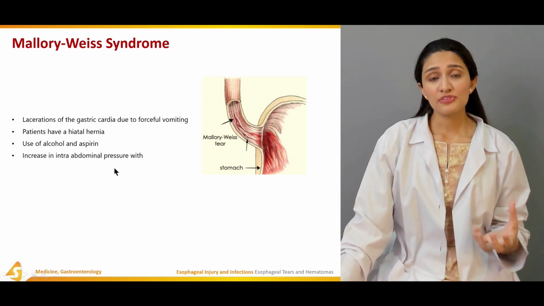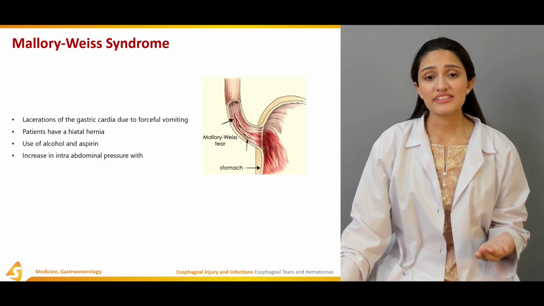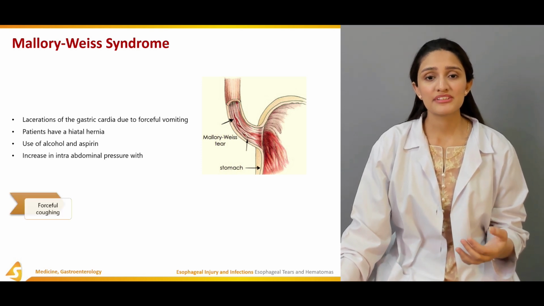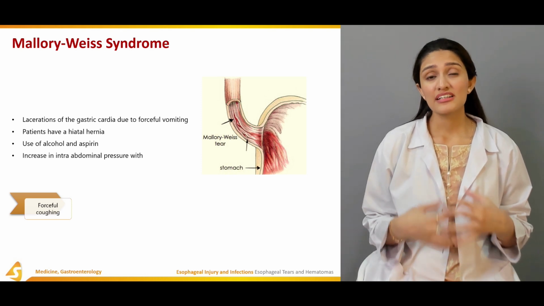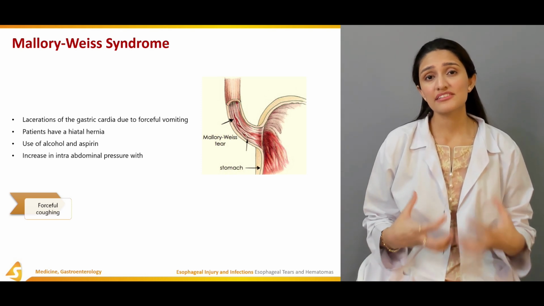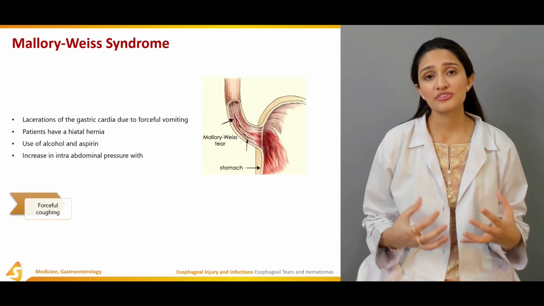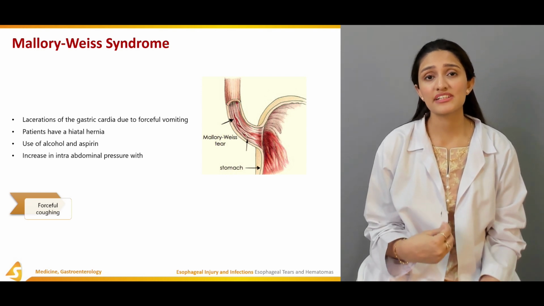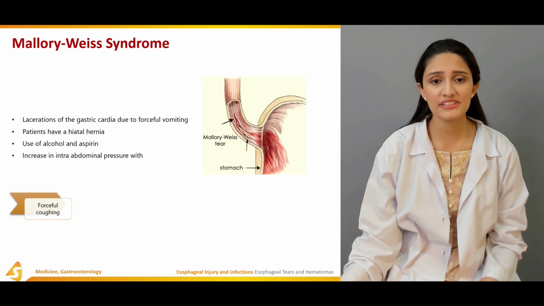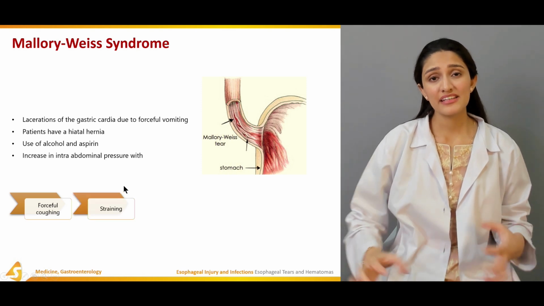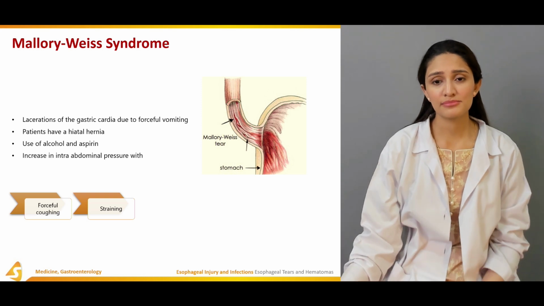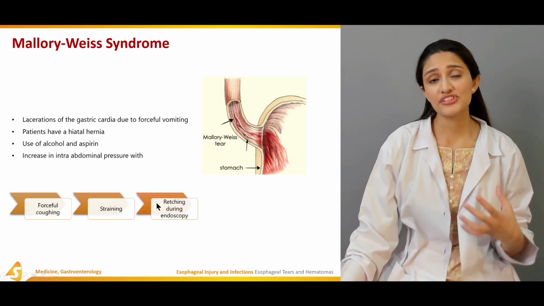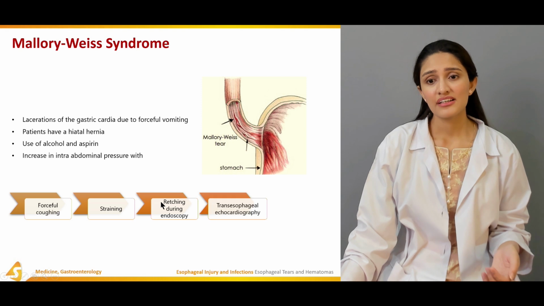Forceful vomiting causes increased intra-abdominal pressure, with symptoms such as forceful coughing. When the patient coughs very forcefully, it increases the intra-abdominal pressure, and this causes a tear and laceration within the esophagus. Other than that, extreme straining can cause increased intra-abdominal pressure. Retching during endoscopy can do the same.